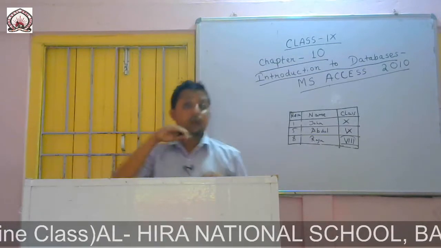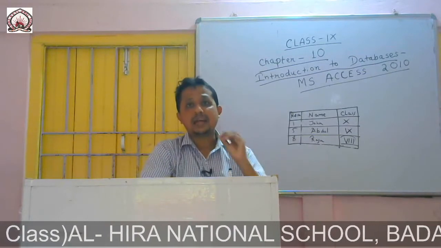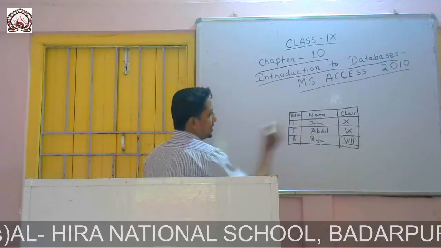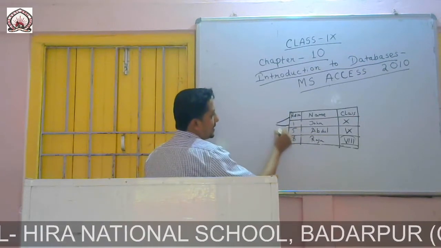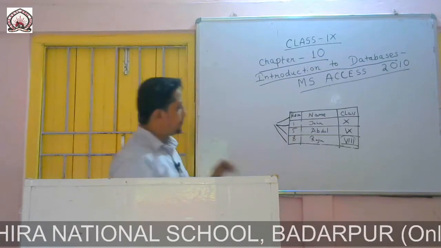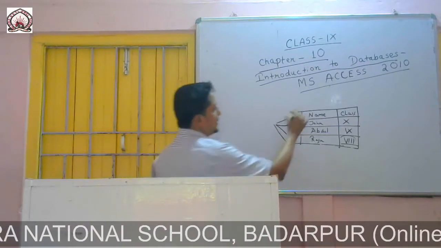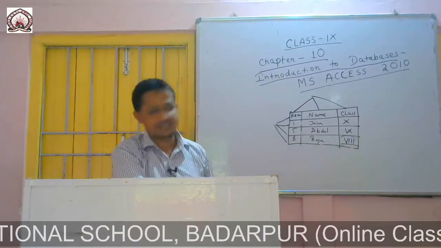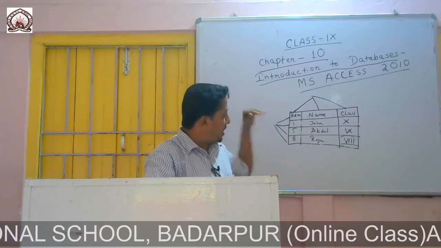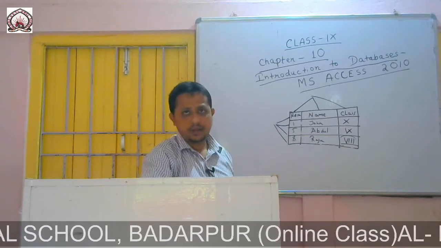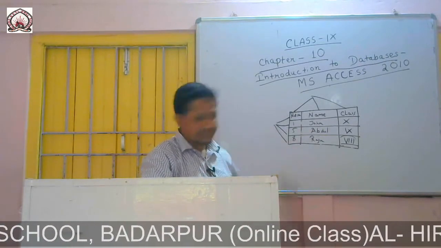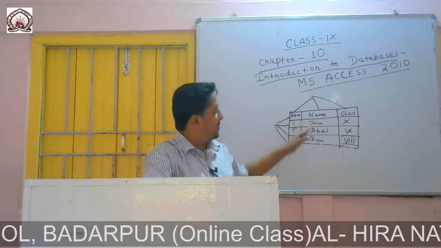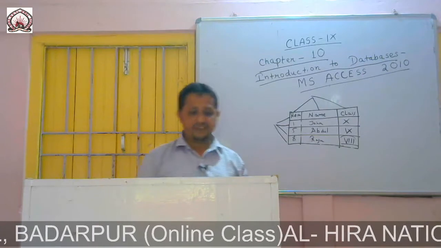The rows are known as records. So these all are records, and these are fields. You can see the horizontal rows are known as records, and the vertical ones are known as fields.